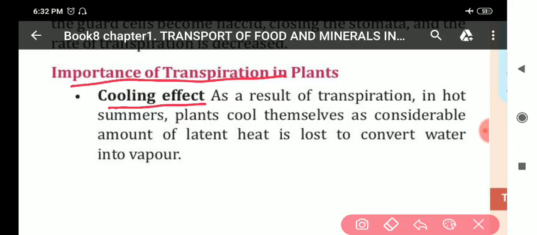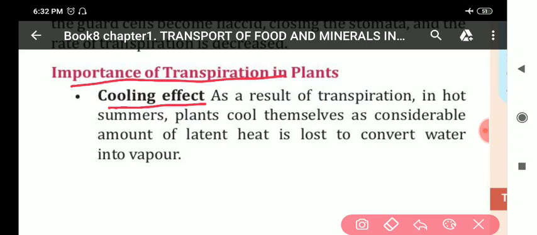The amount of temperature decreases. You can see here, as a result of transpiration in hot summer, plants cool themselves as a considerable amount of latent heat is lost to convert water into vapor.